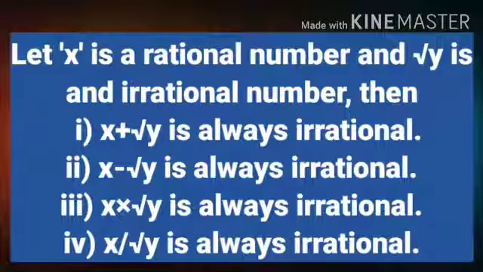Dear students, let us understand these properties of irrational numbers in a better way. Let us consider that x is a non-zero rational number and root y is an irrational number. Then you can see on the screen that the sum of these two, that is x and root y, is always an irrational number. Similarly, in number 2, the difference of x and root y is also always an irrational number. Similarly, the product of x and root y is always irrational. Similarly, when x is divided by root y, it is also always irrational.